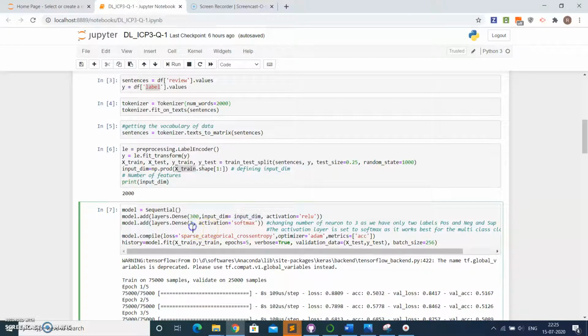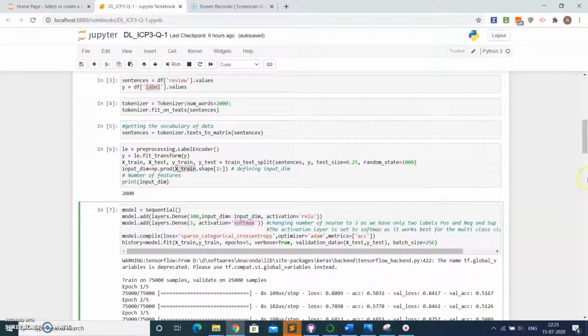The second one is that the neurons in the output layer, that is this one, should be equal to 3, because there are three classes: positive, negative, and unsub in the column label of the dataset, which is the target over here. So target we have already considered as label, which contains three classifications: positive, negative, and unsub, which is why we are just taking it as 3. The third one is that the activation function should be softmax, as it works best for multi classification, as there are different classifications in the target columns as well.